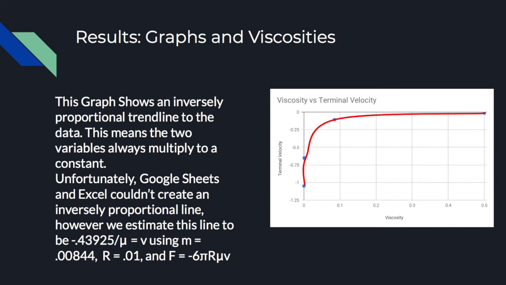So this is our graph of the data. It shows an inversely proportional trend line to the data. This means that the two variables always multiply to a constant. Unfortunately, Google Sheets and Excel couldn't create an inversely proportional trend line. However, we estimated this line to be negative 0.43925 divided by mu, which equals the terminal velocity, using our mass, radius, and our force equation.